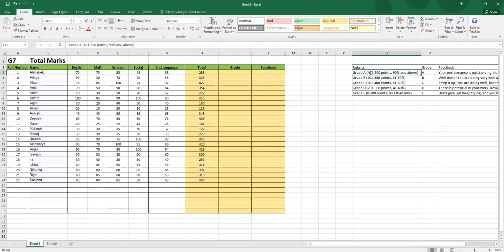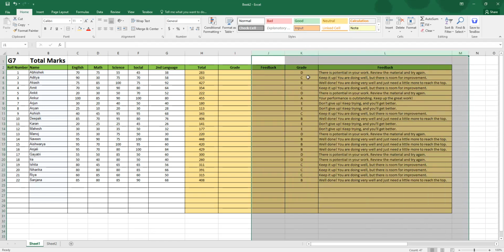Now to save time, I've already created this formula and I'm going to show you. Okay, so I'm just going to unhide this. I'm going to show you the formula.